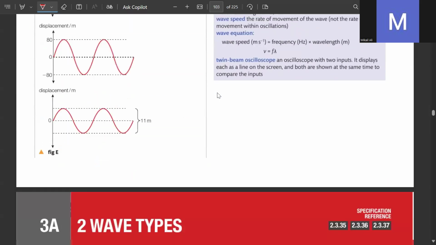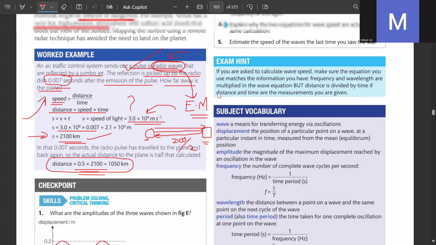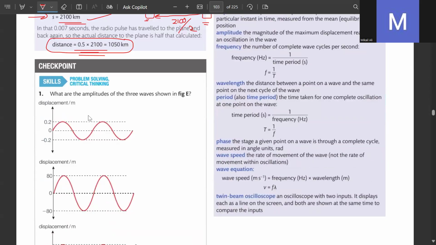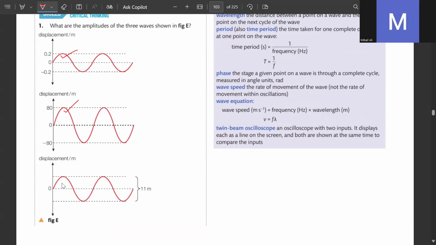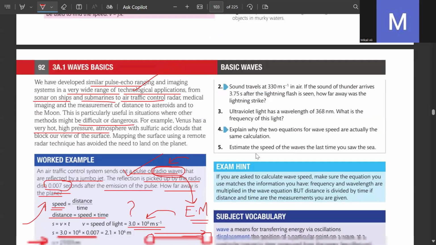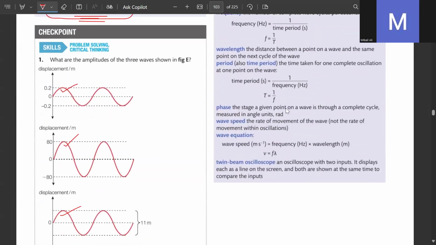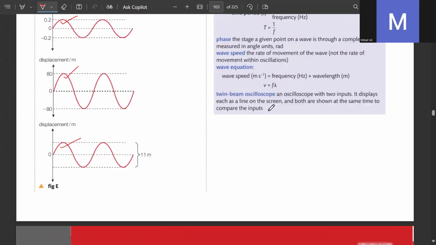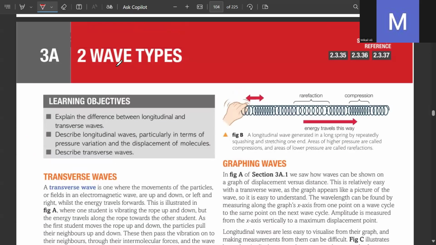Got it? What are the amplitudes of the three waves shown? 0.2, 80, 5.5. Got it? So these are all the formulas. I won't read them out. We'll move on to the types of waves.